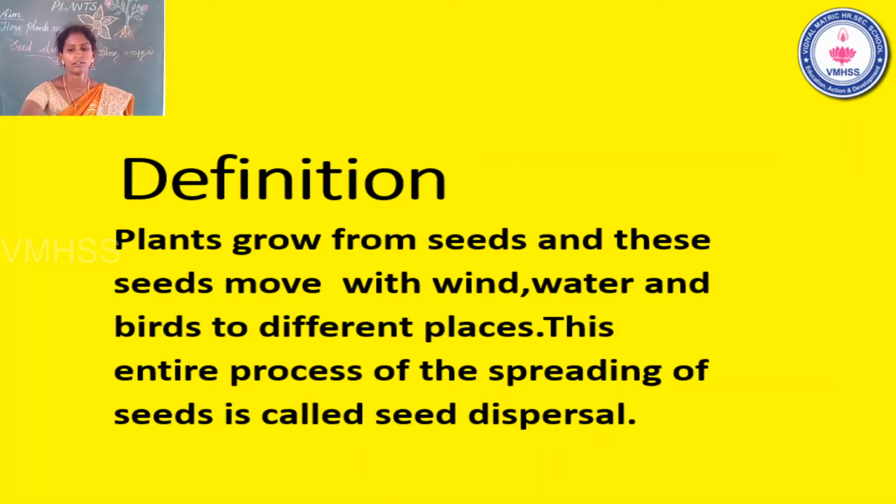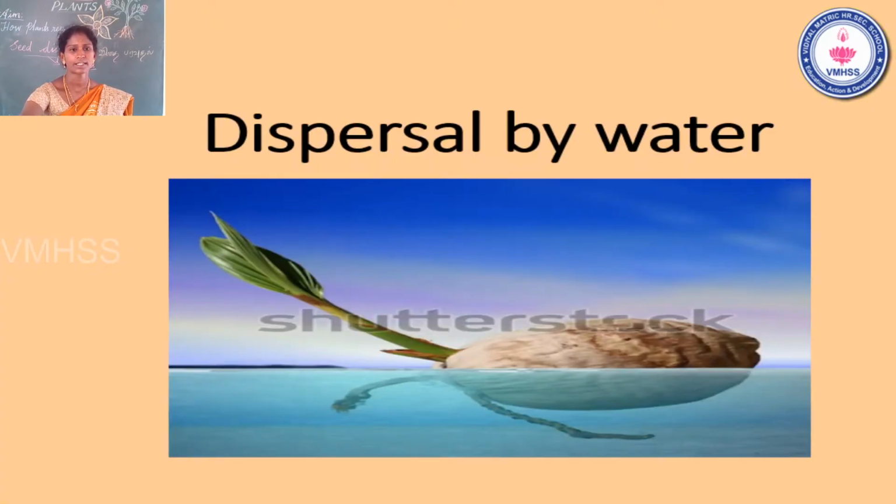So, the first one, seed dispersal by water. There are different ways the seeds are dispersed from one place to another place. First one, dispersal by water. Have you seen a coconut tree near the river?